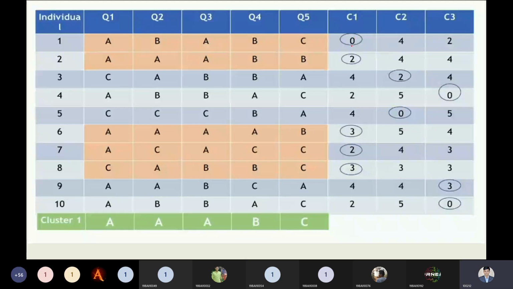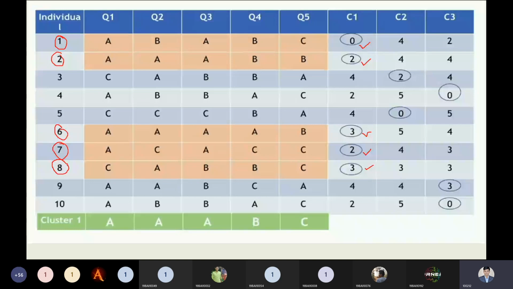See, we have chosen the value 0 over here, 2 here, 3 here, 2 here, and 3 here. Respectively, we need to choose only those rows which belong to the cluster C1. Those are rows 1, 2, 6, 7, and 8.